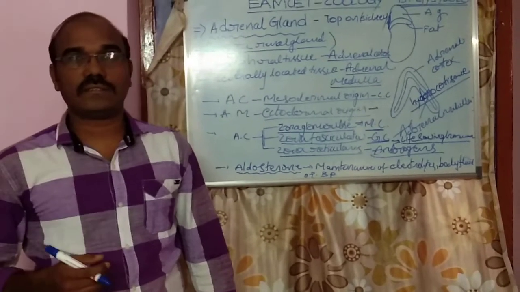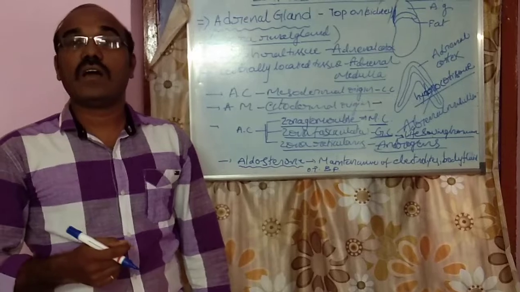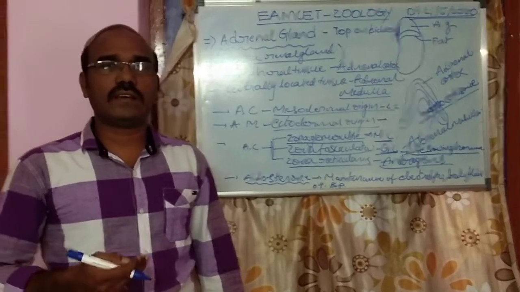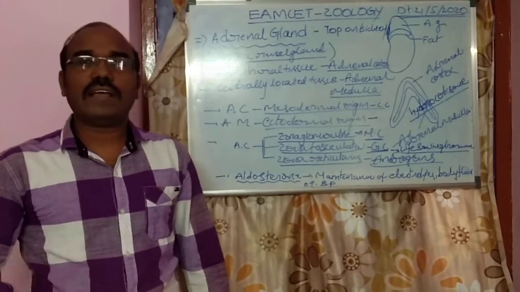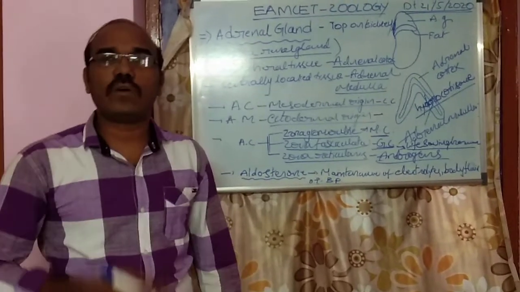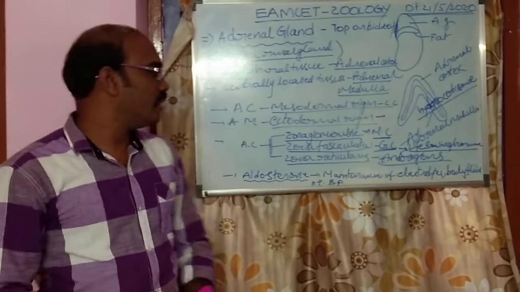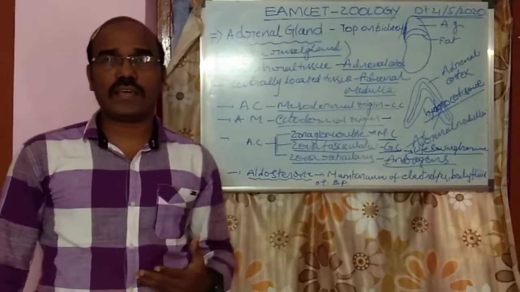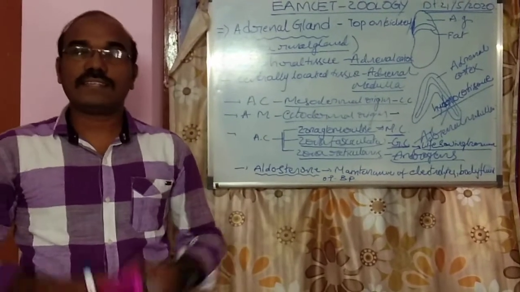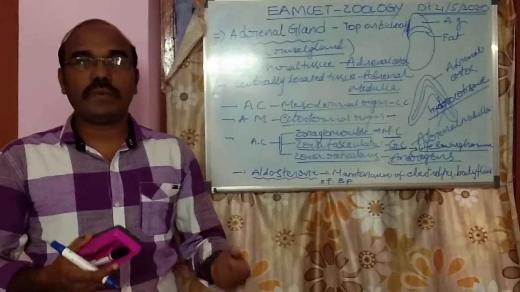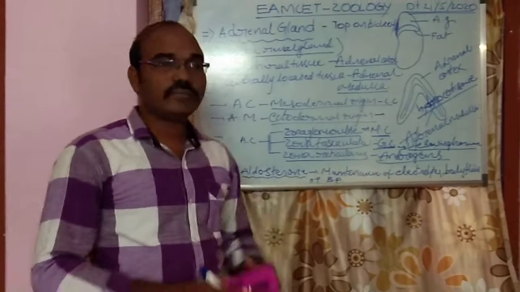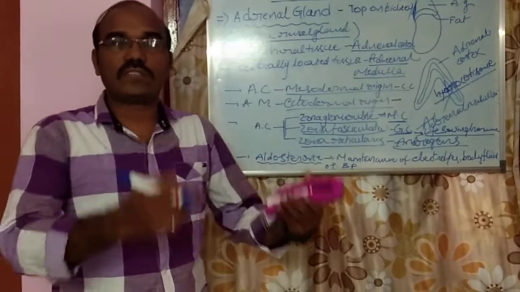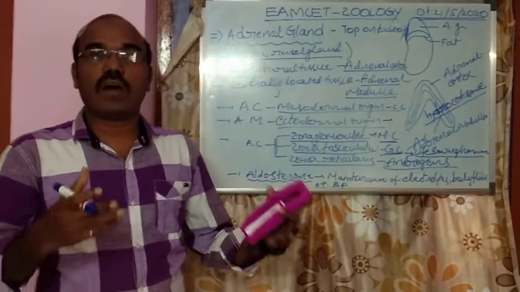They cause dilation of the eyes, erection of hair on our body, and increase our blood pressure. When the blood pressure is increased, the heartbeat is also increased. That is the responsibility of the hormone adrenaline. That's why it is called the fight or flight hormone. It is released for a very short-lived period, in emergency and emotional times. That's why it is also called the emergency hormone.